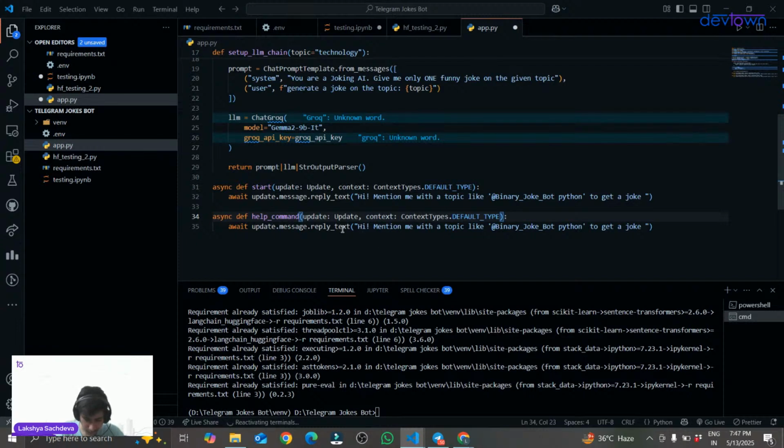Okay, sir. So all of these parameters like update, context: ContextTypes.DEFAULT_TYPE will be the same. I will just change the message over here, like await update.message.reply_text, and the message I will give this time. Suppose I remove this hi.